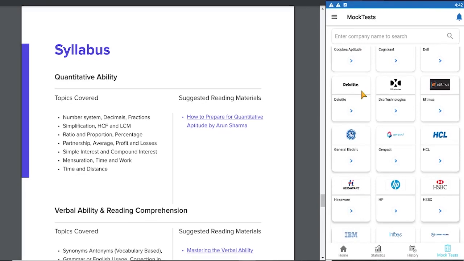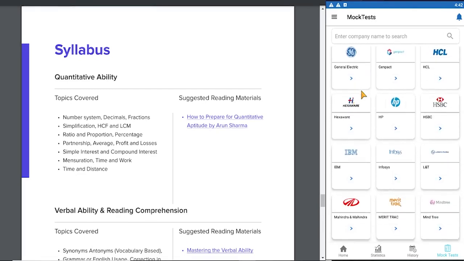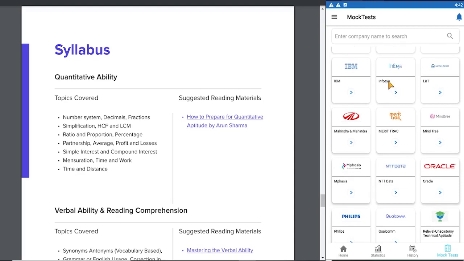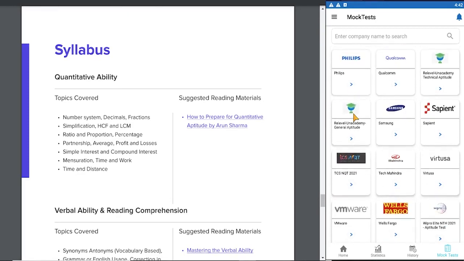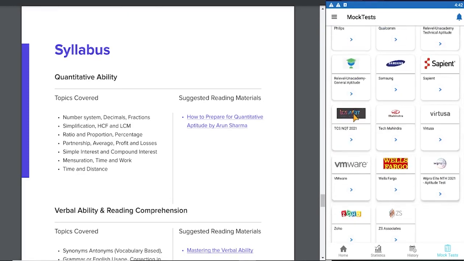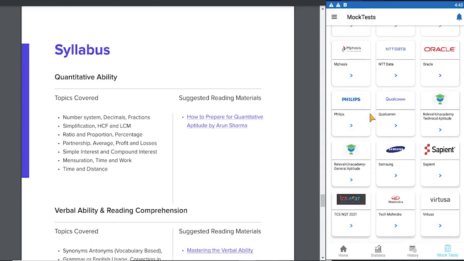As you can see, we have mock tests for HCL, HP, IBM, Infosys, Oracle, Philips, TCS, Tech Mahindra, Wipro, and many others. But the most important mock tests to consider are the Re-Level Unacademy General Aptitude mock test and the Re-Level Unacademy Technical Aptitude mock test.